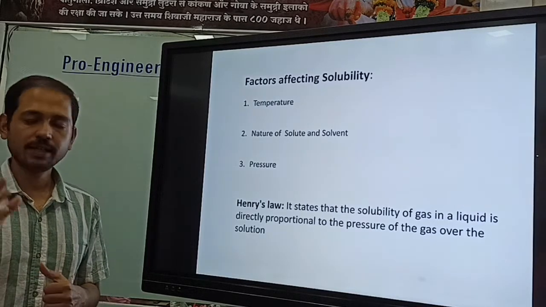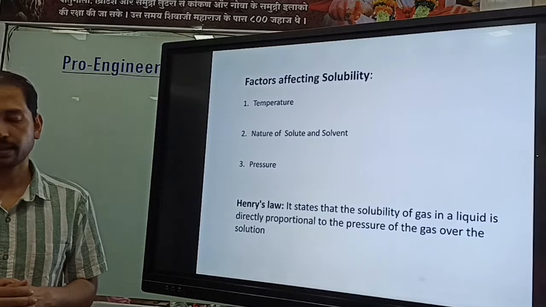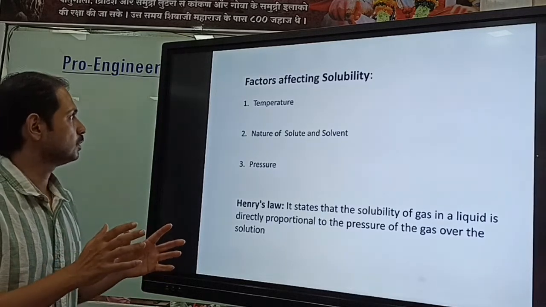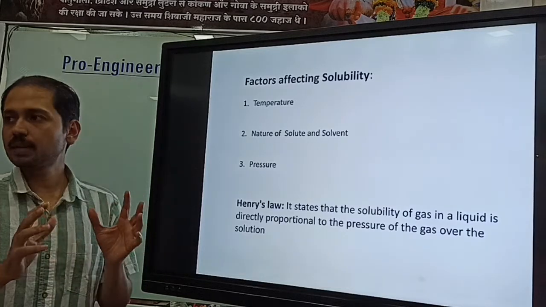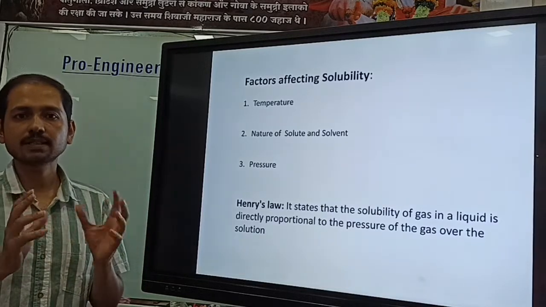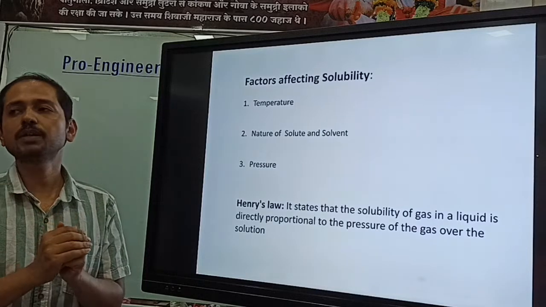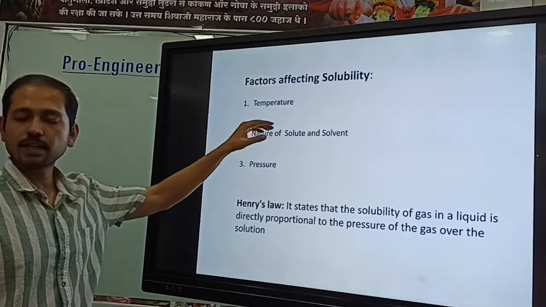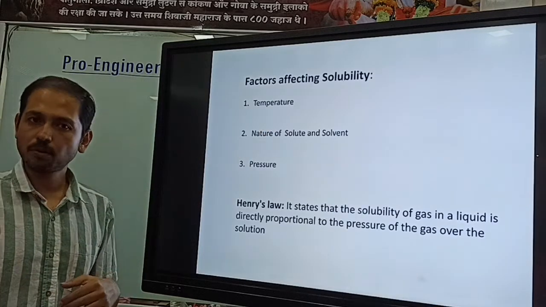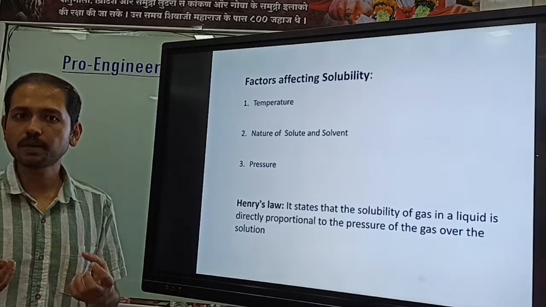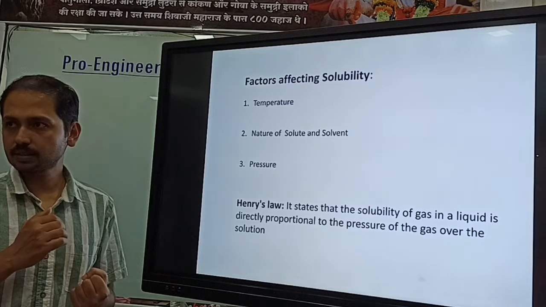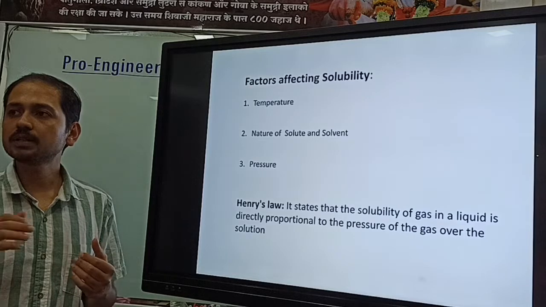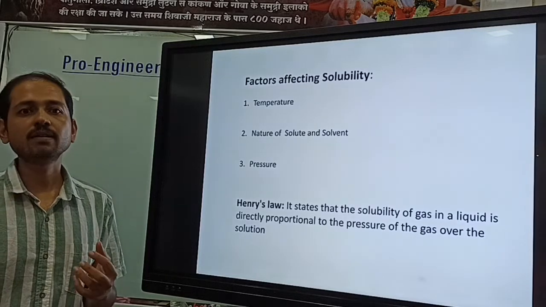That we studied in the 11th standard, right? So what is the Le Chatelier principle? If you change the external environment, the reaction will adjust itself in such a way that it tries to minimize the external effects, right? Suppose for an exothermic reaction, heat is produced. If you increase the temperature, what will you observe? The backward reaction. For endothermic reactions, heat is absorbed. If you increase the temperature, the forward reaction, and vice versa.